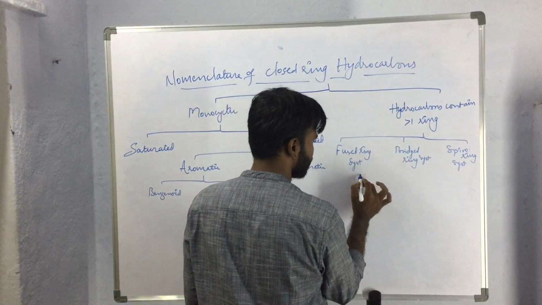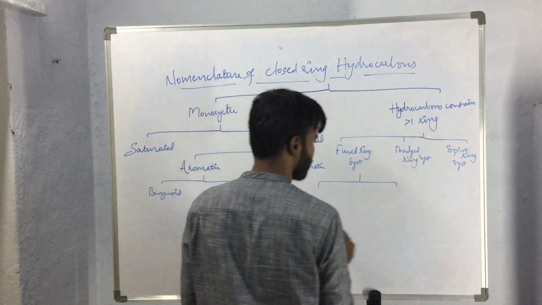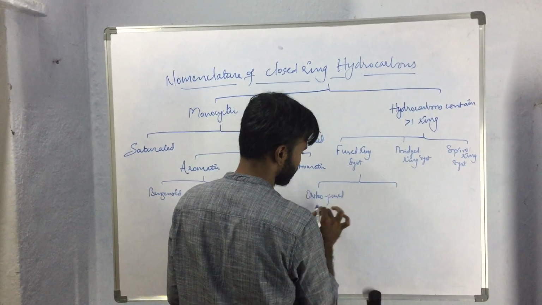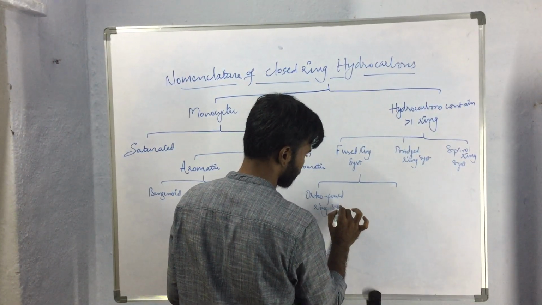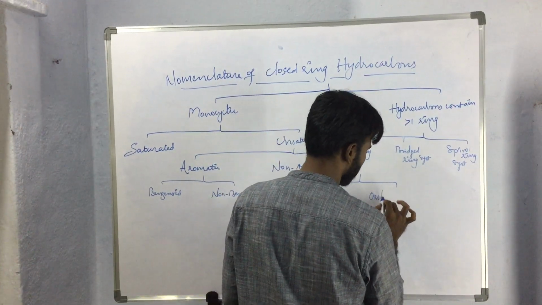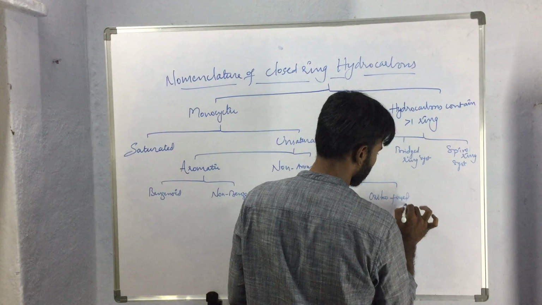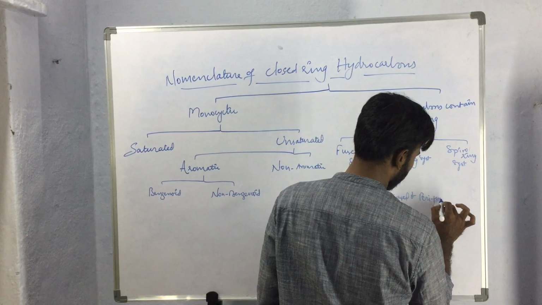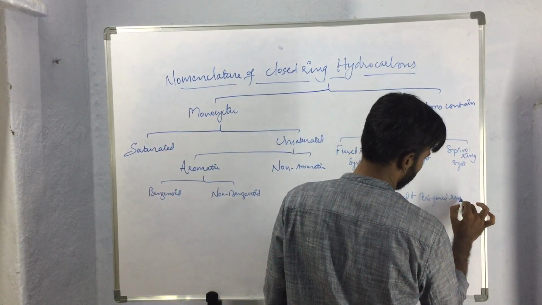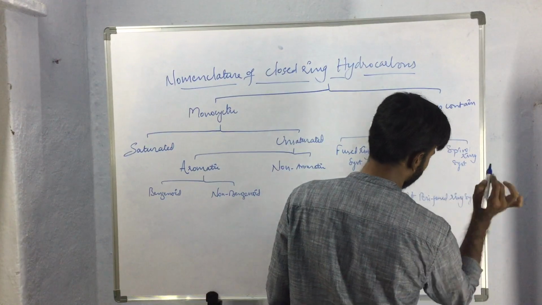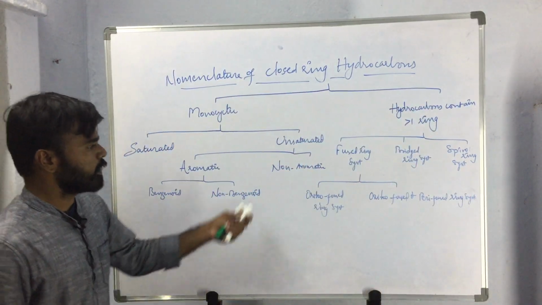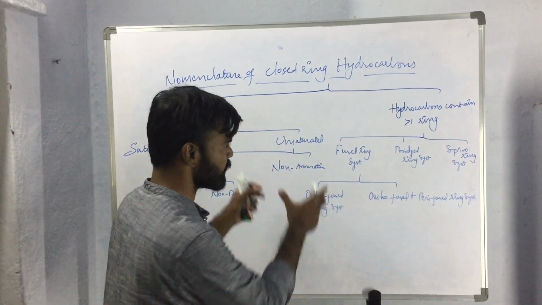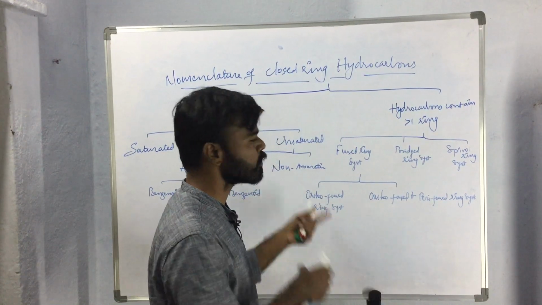These fused ring systems are further classified into orthofused ring systems and orthofused and perifused ring systems. This classification I wrote for our convenience to name the compounds. It will help us to name the compounds easily.